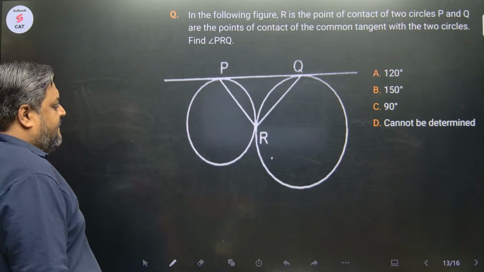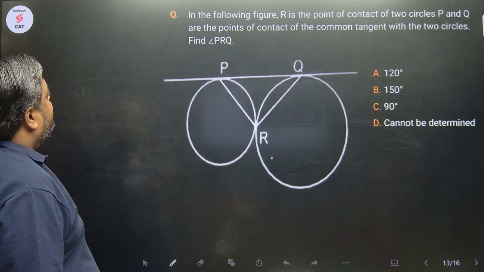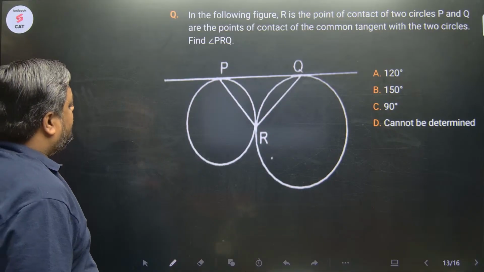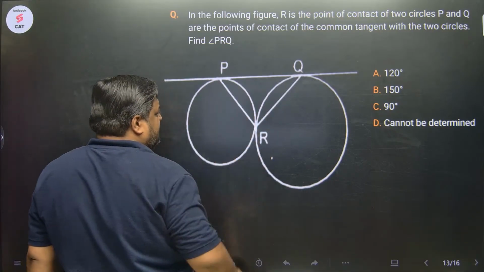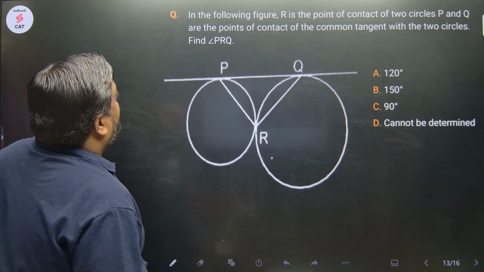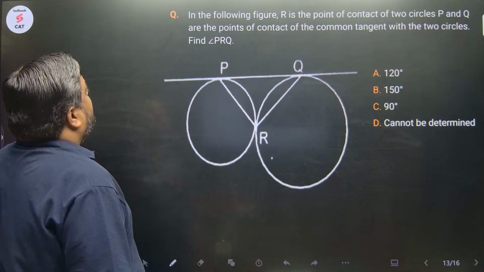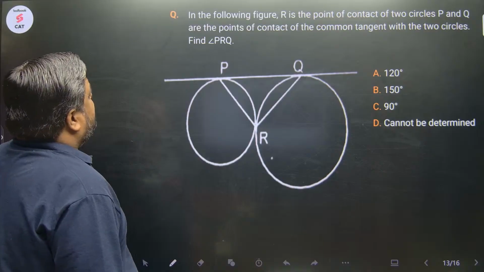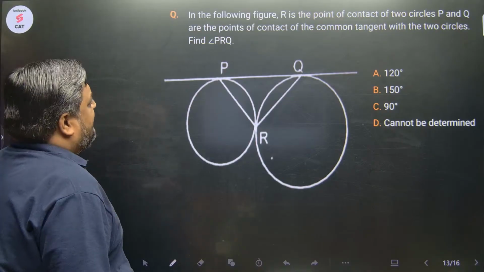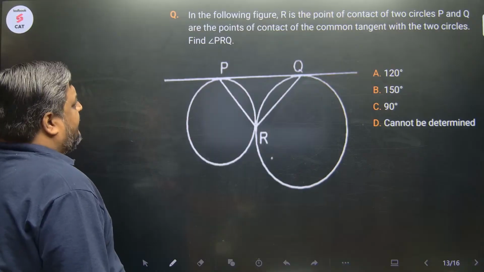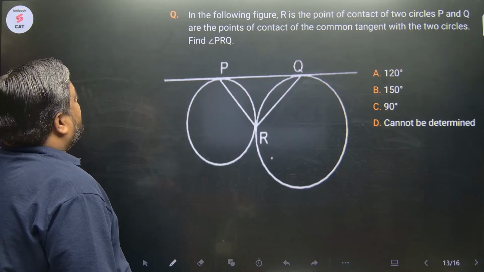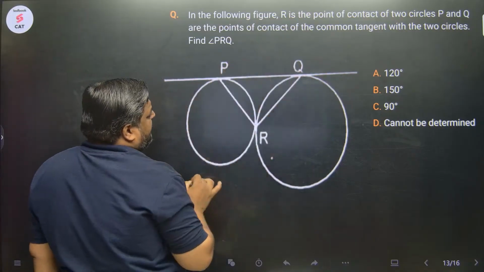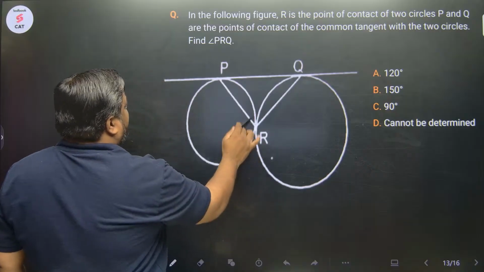Chalo, next question beta. In the following figure, R is the point of contact of two circles P and Q. The point of contact of common tangent with the two circles. एक मिनट. P and Q are the points of contact of the common tangent. अच्छा, ये common tangent है, इसका point of contact है PQ, and R is the point of contact of two circles. Very good.